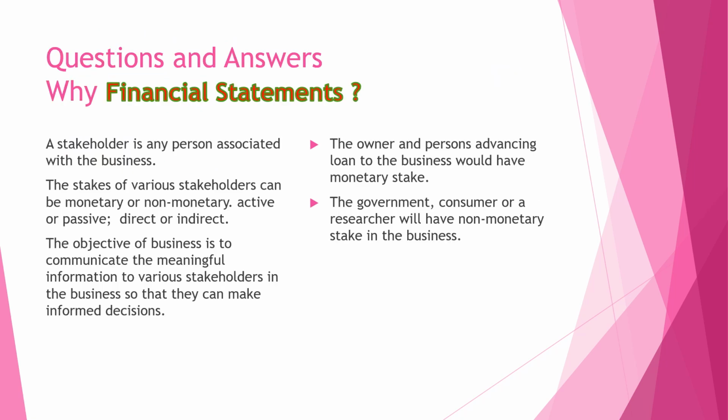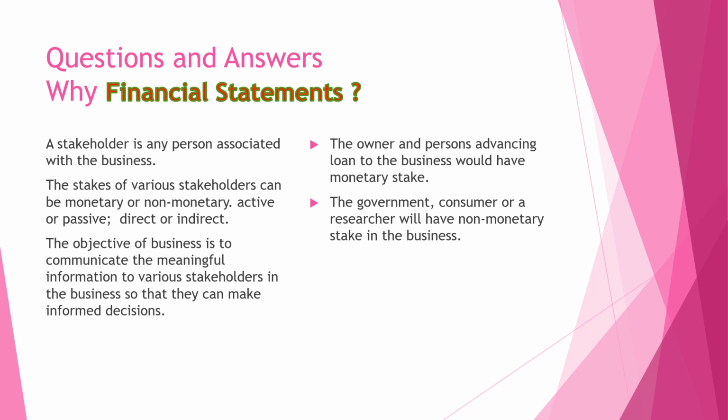So the very important first question is, what is a financial statement? A stakeholder may be any person associated with the business. He may be associated with the business actively or passively, directly or indirectly. All the accounting information is meant for the user.